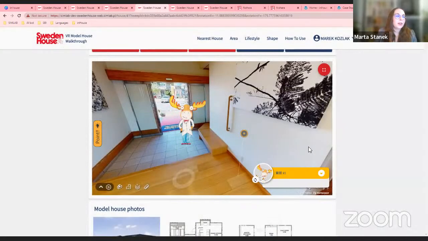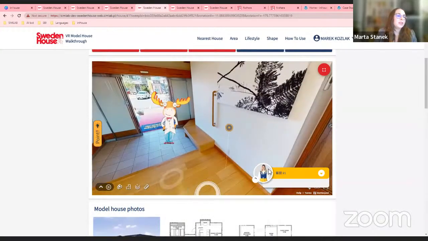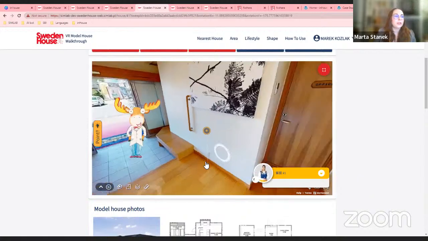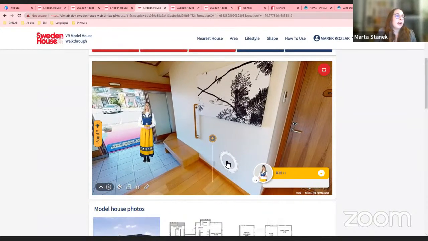But you can choose another character, and it should reload in a second, and you will see another character. These people and the moose character here have been designed especially for Sweden House, but we can replace the avatars with whatever the client wishes.